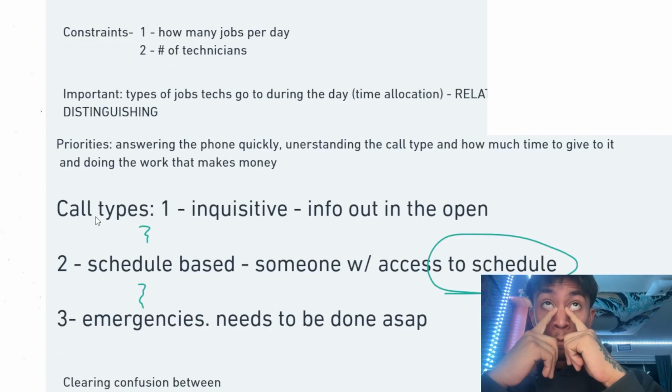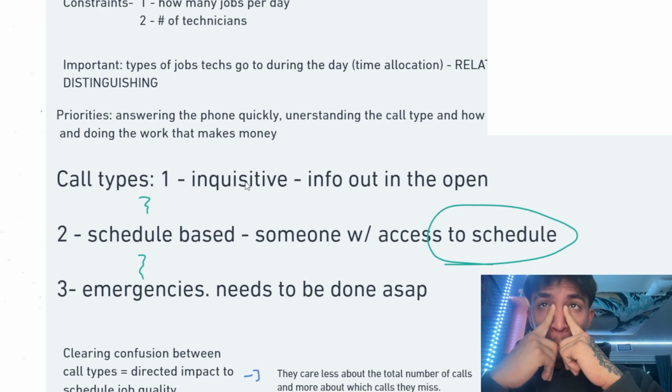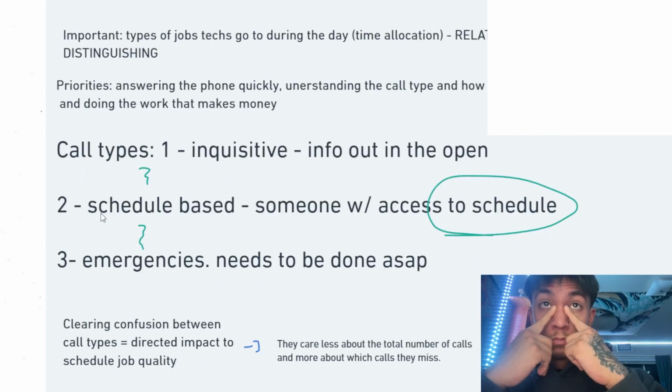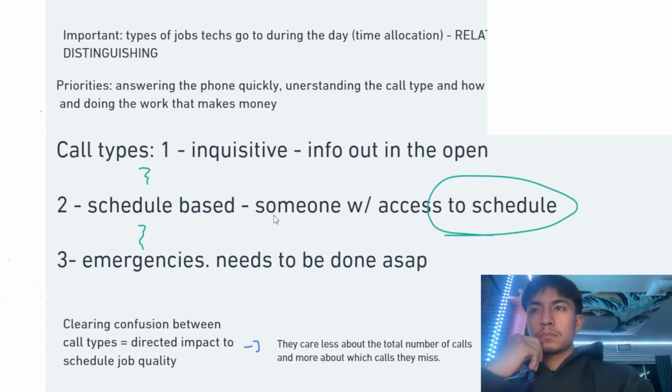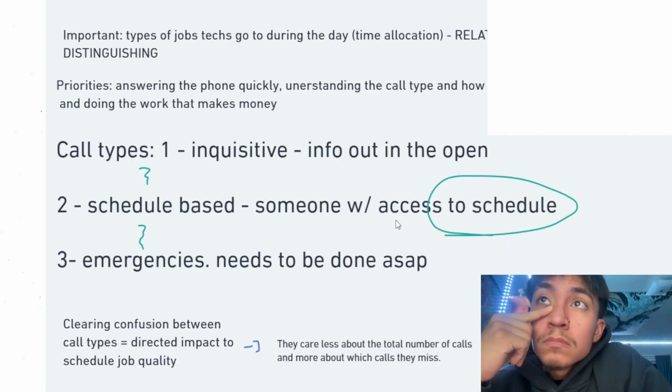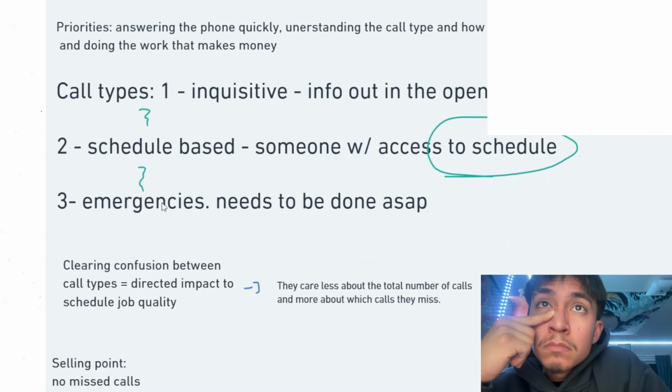Call types: you have inquisitive calls, which is information that's out in the open, could be found on their website, could be researched. Hey, what's your location? Do you service this area? Blah, blah, blah. You have schedule based, meaning a human needs to have access to a live schedule to answer that. And then you have emergencies, which is basically their number one.